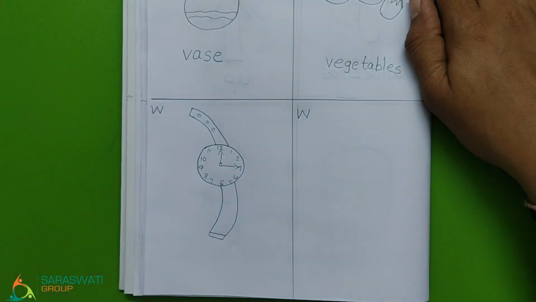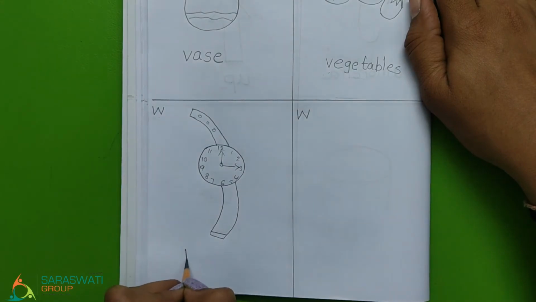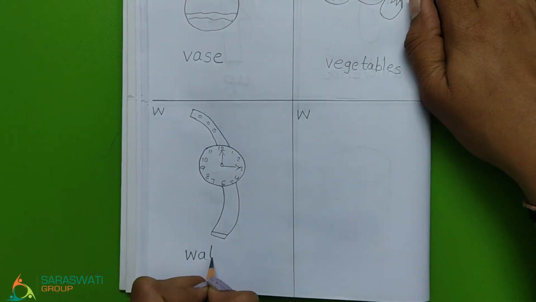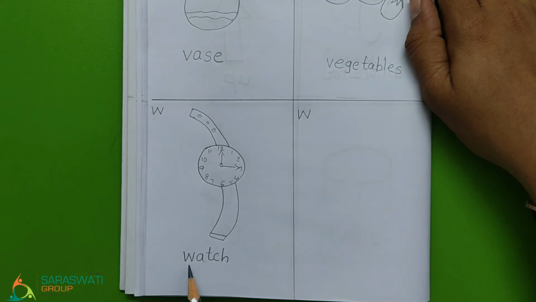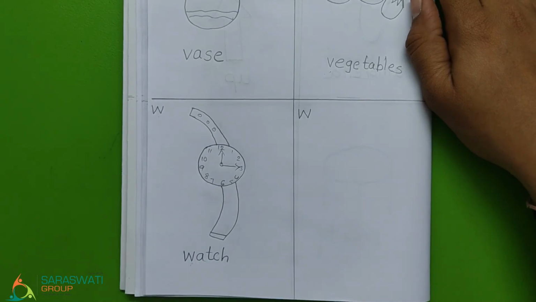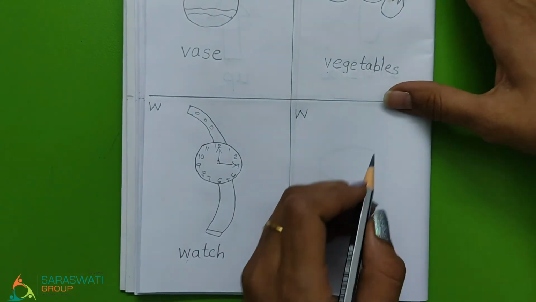What is this? It is watch. What is the initial sound of watch? Now Didi will do another illustration.